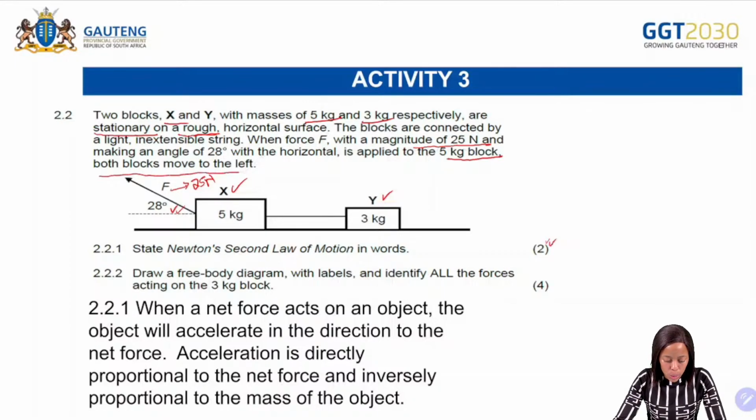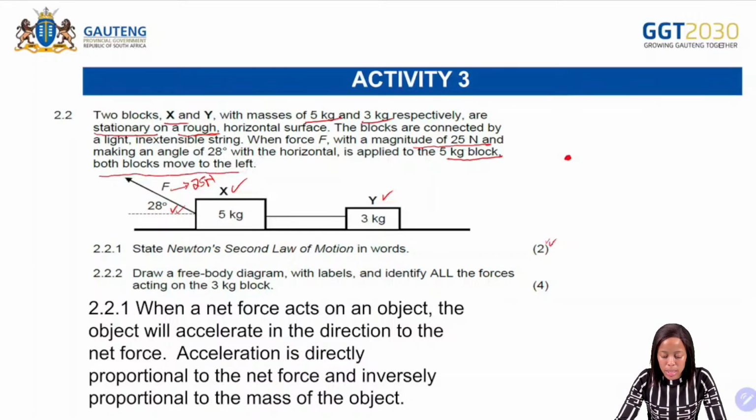Then 2.2.2, draw a free body diagram with labels and identify all the forces that are acting on the 3 kilogram block. Okay, so what are we going to do there? When we draw a free body diagram, remember we are going to represent the object using a dot, okay?